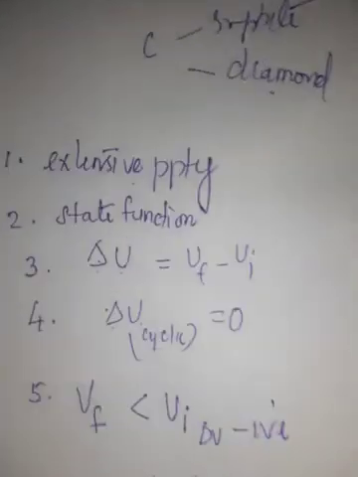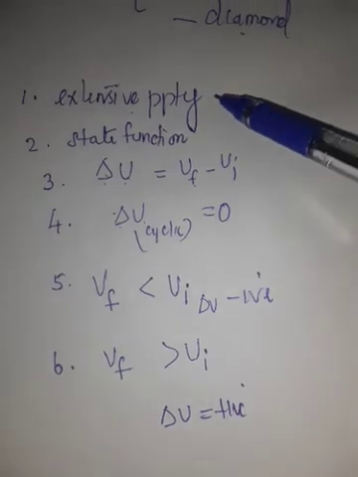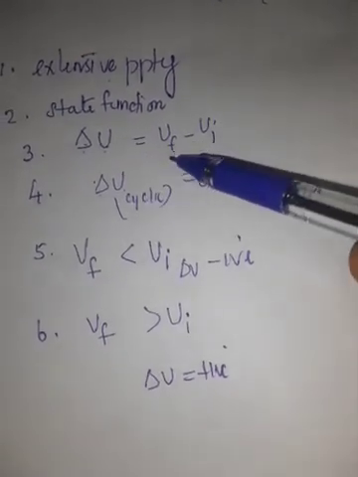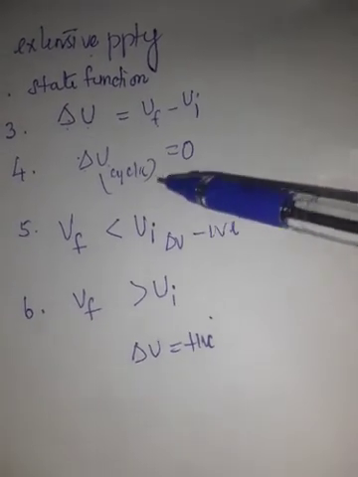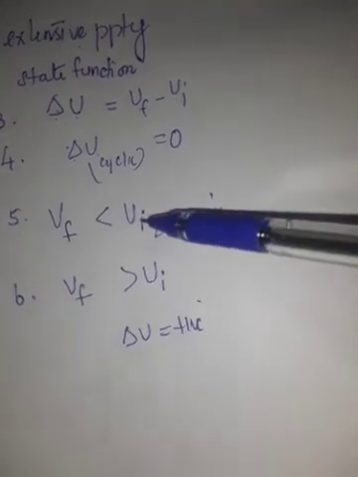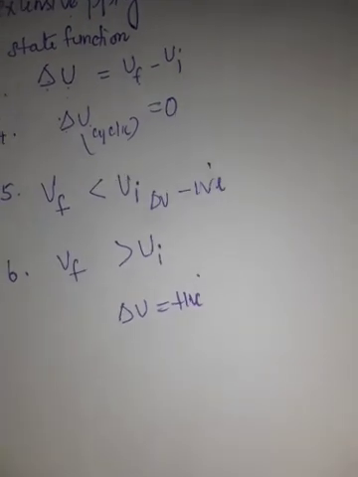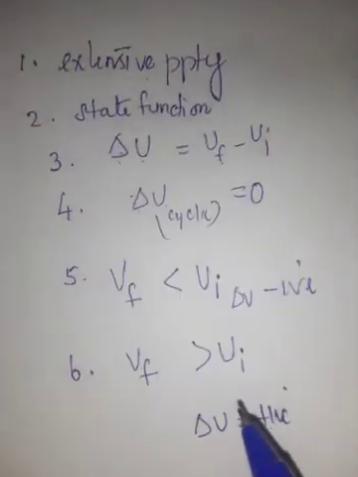These are the characteristics of internal energy: extensive property, state function, change in internal energy given by final minus initial. Change in internal energy for a cyclic process is 0. If final is less than initial, it has a negative value; final greater than initial, it has a positive value.